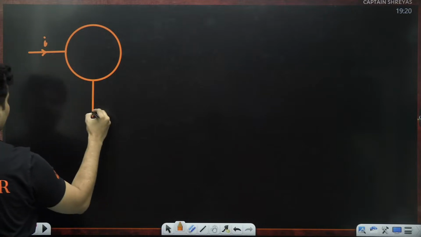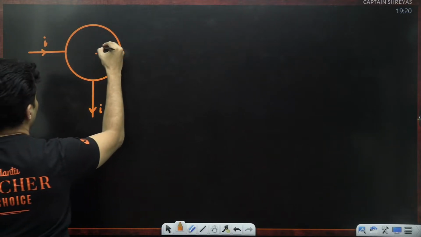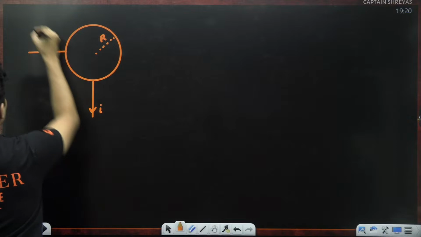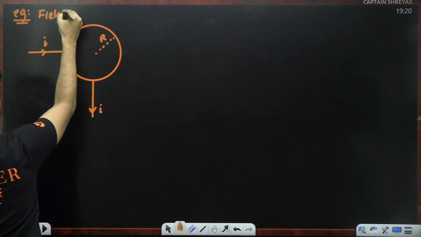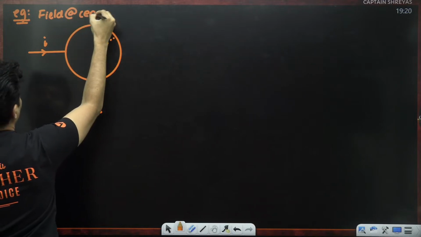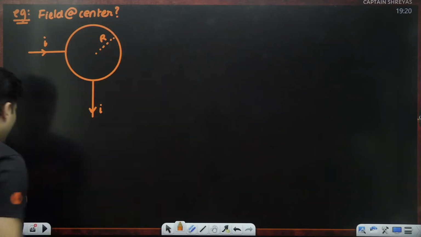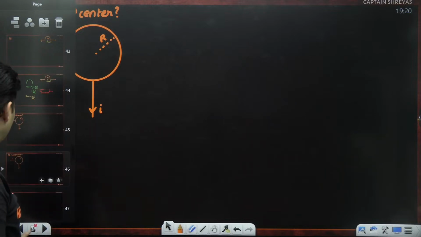The current enters from here, exits out from here. This has some radius. The question is: what is the magnetic field at the center? How much is the magnetic field at the center of this?